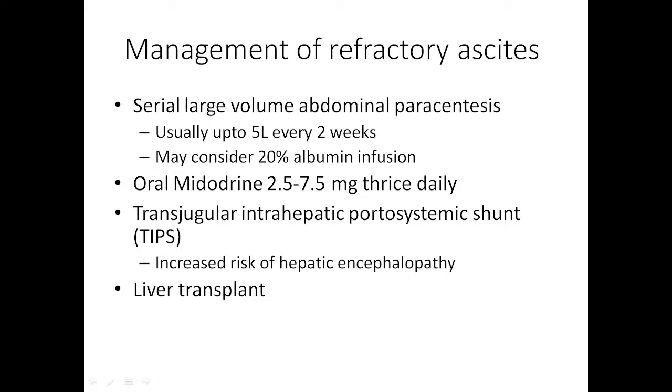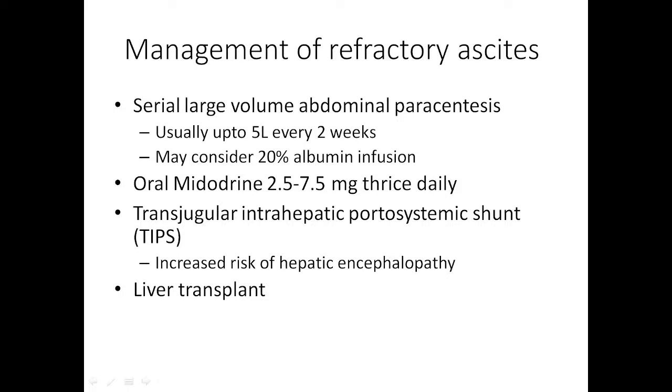Okay. So, what is the treatment of refractory ascites? Either you can go for large volume paracentesis. Paracentesis means ascitic tapping, so you will remove a large amount of ascitic fluid. This large amount of fluid also contains protein, and the patient is already protein deficient. That is why you have to supplement albumin. You have to give 20% albumin.